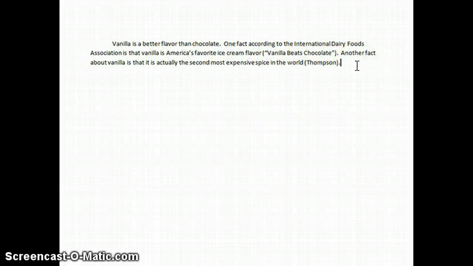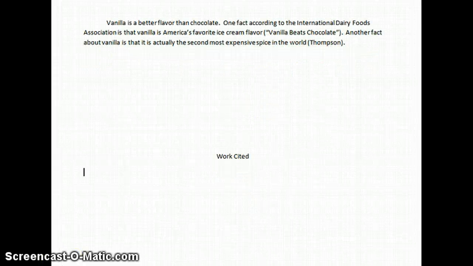At the end of your paper, you'll have much more writing here, obviously, because this is much longer than three sentences. But at the end of everything, you're going to do what's called a works cited. So I put works cited there. This is where I list exactly where I found both of these. If you remember, when we do a works cited, we need a lot of information: the author's name, the title of the article, the title of the publication, the date it was published, the word web, the date we found it, and the web address. Let's go back to those two sources and find those.